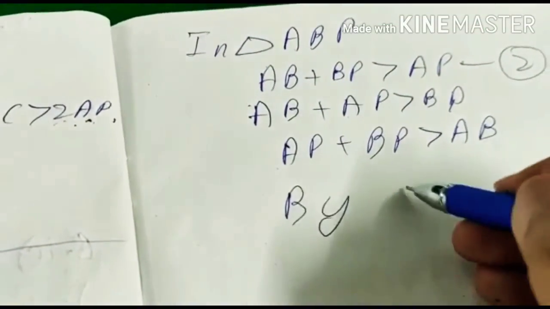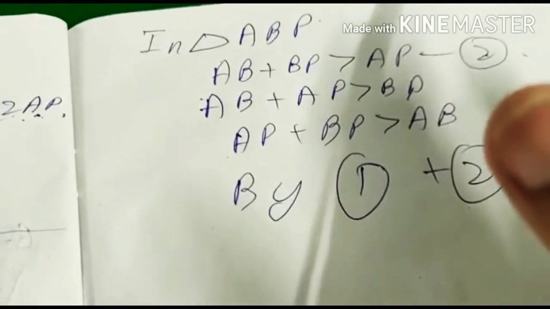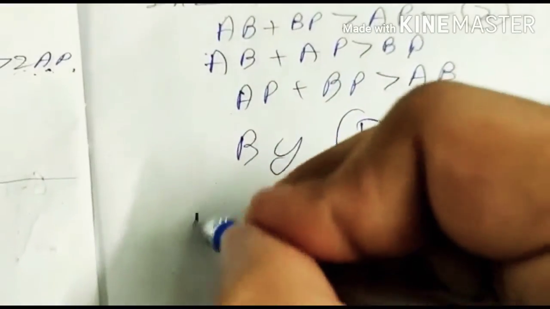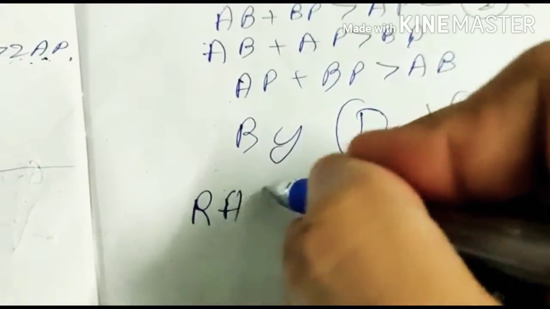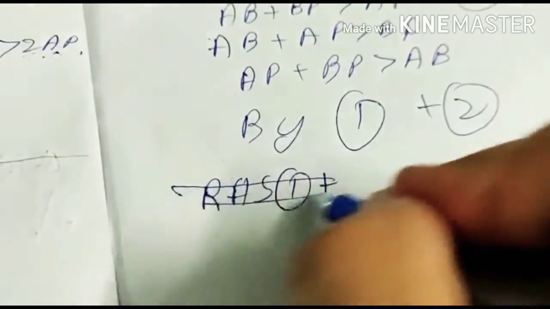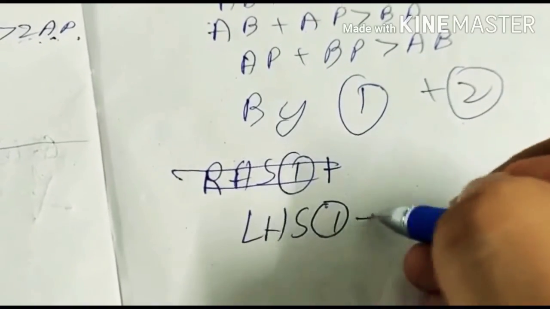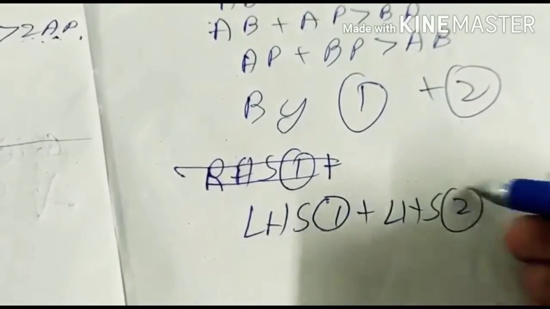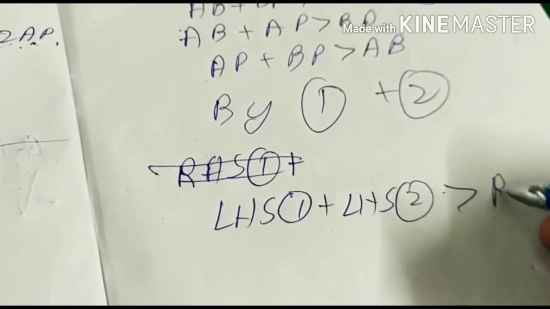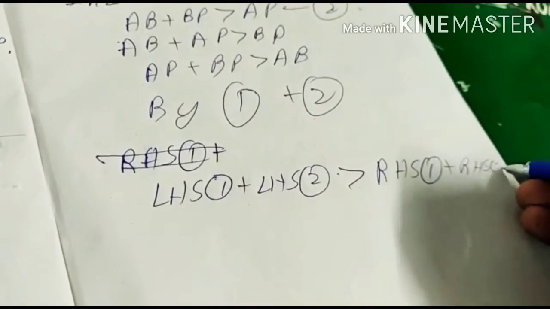So by adding 1 and 2, what do I mean? If we add equation 1 and equation 2, we will add in the same way, that is, the left hand side of 1 plus the left hand side of 2 will be greater than the right hand side of 1 plus the right hand side of 2.